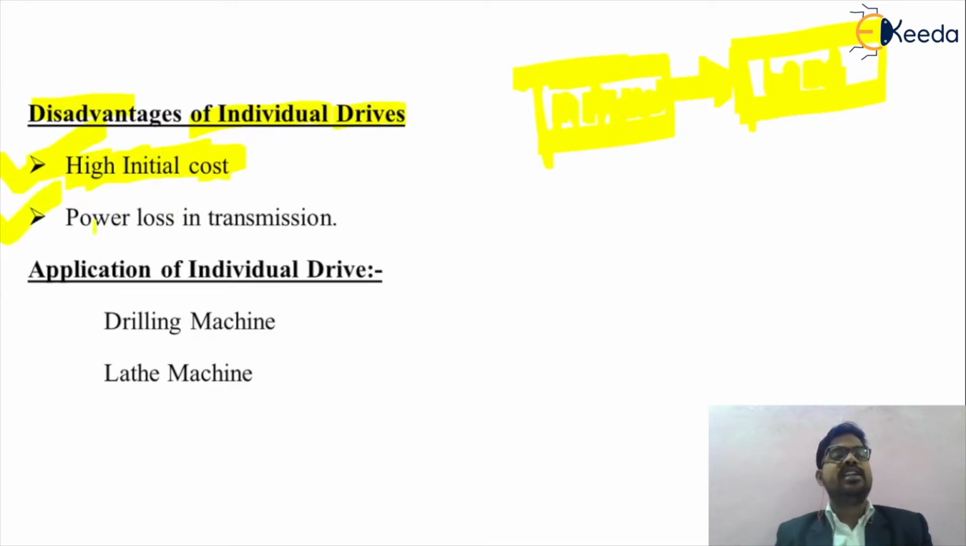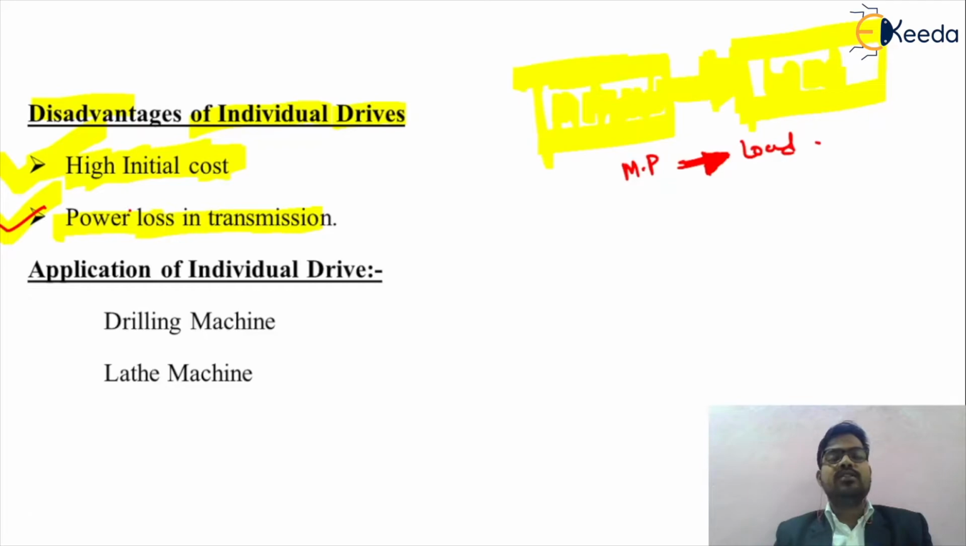The second disadvantage is power loss in transmission. If we use separate motors for separate loads, there is a mechanism between them. The motor has mechanical power, and we want to convert that mechanical power to the load, so the mechanism between the motor and load combination provides different types of losses. The power loss in transmission is more in the individual drive, and that is one of its disadvantages.